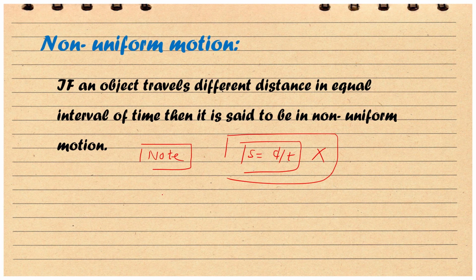So this is all about rest, motion, and types of motion: uniform motion and non-uniform motion.